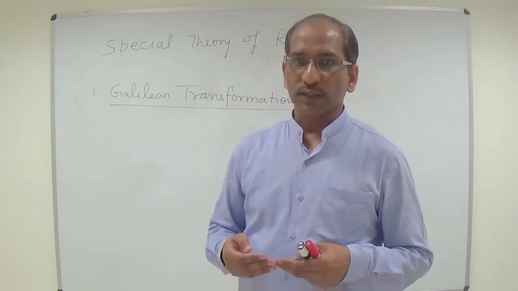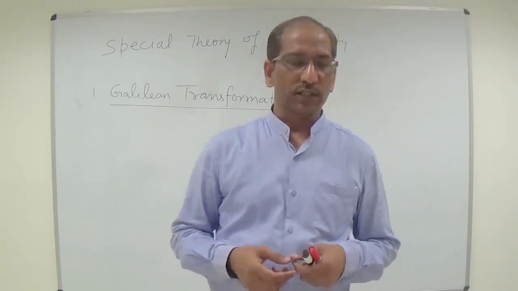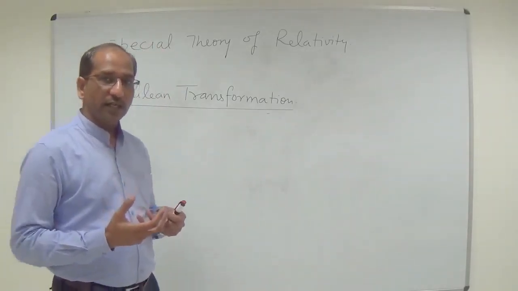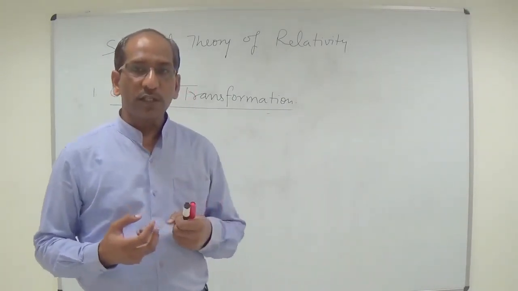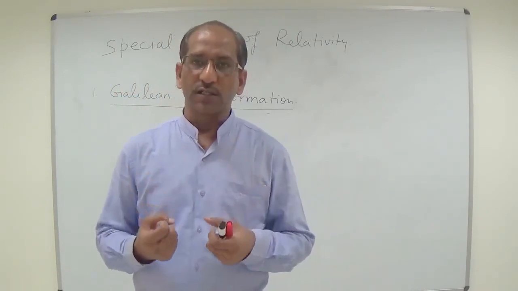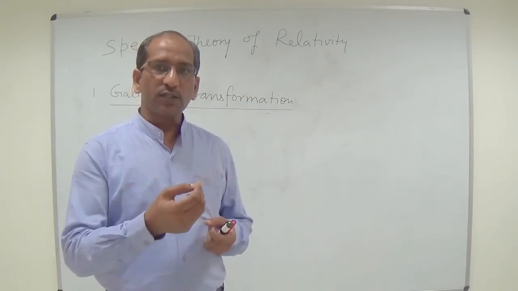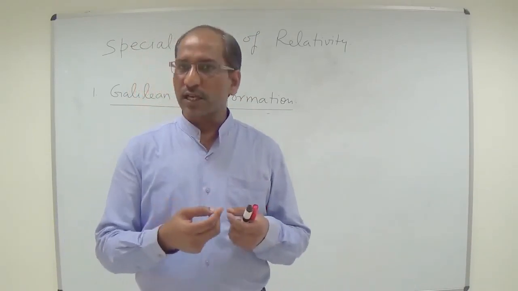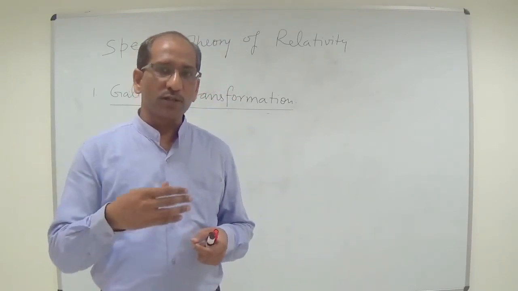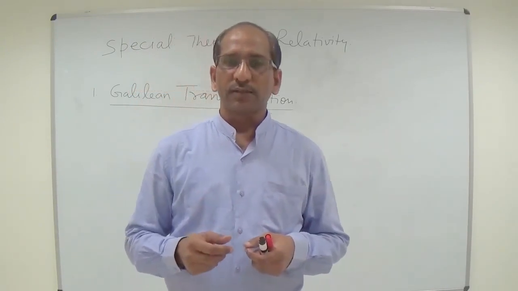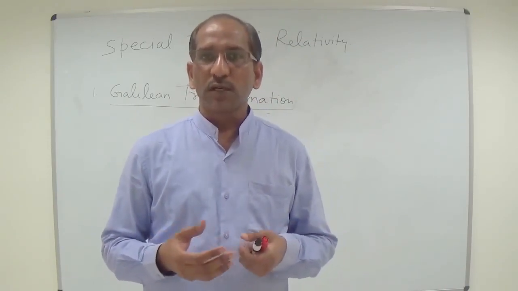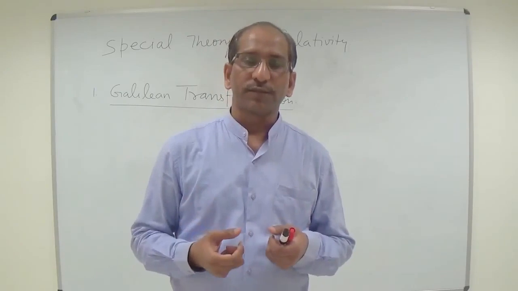Galilean transformation is basically a relationship between two observations. Like, I was traveling in the train and saw that trees and plants were moving in the opposite direction, but a second person standing there observed that no tree, no plant is moving, only the train is moving.